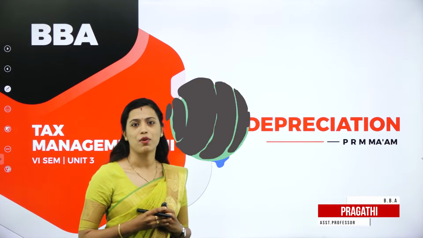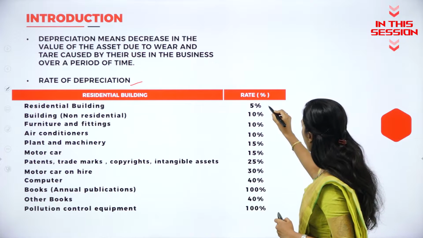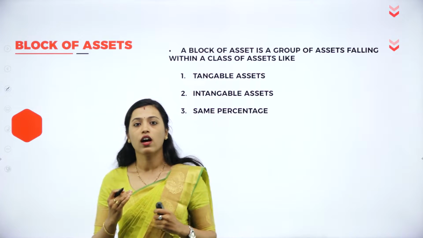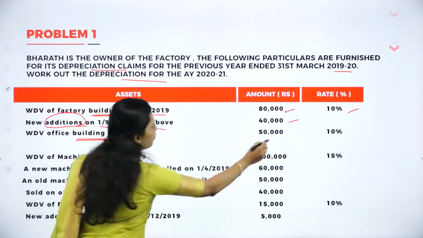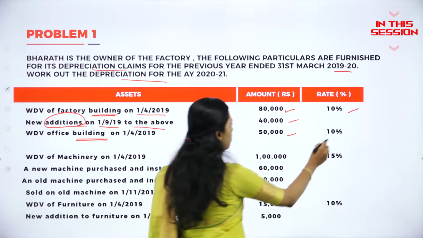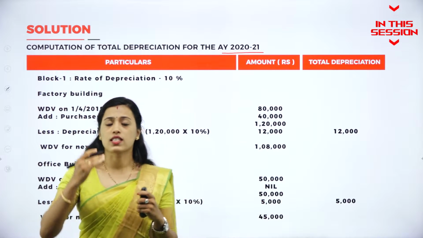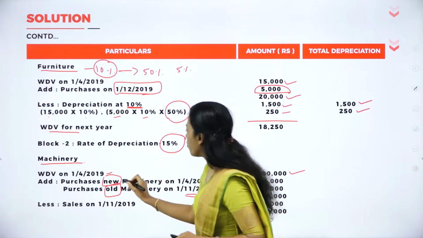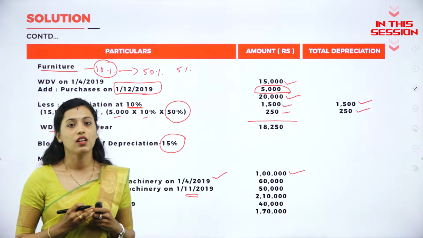I am going to discuss about the topic depreciation. Residential building, there is a 5% rate of depreciation. Next is block of assets. We have to deduct the sales consideration. 50,000, rate of depreciation is 10%. First, we should write the block of asset. So, same rate of depreciation for new asset, we can claim additional depreciation of